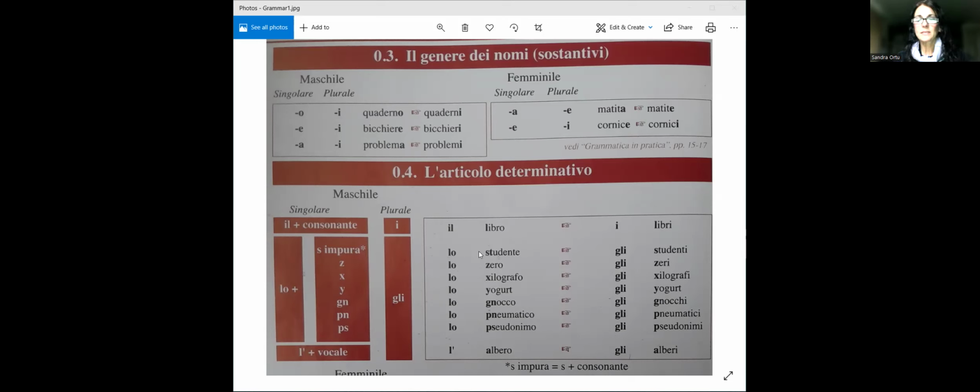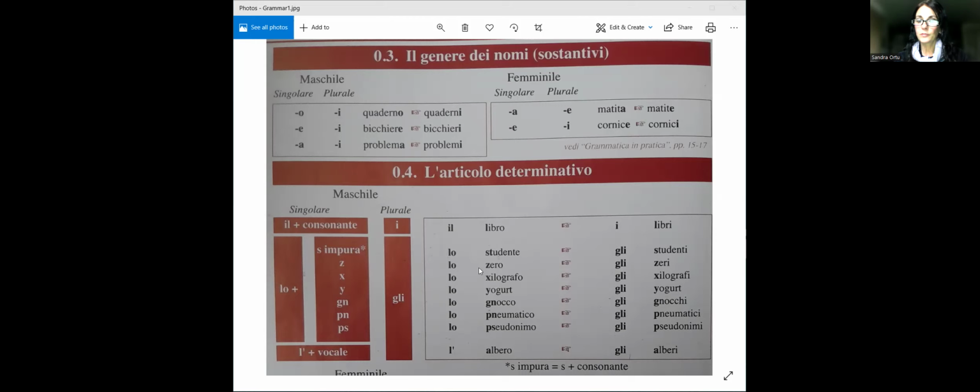The one that we'd see the most would be lo in front of masculine words that start with an S followed by a consonant, any consonant. As you can see here, we have lo studente. So S followed by T.